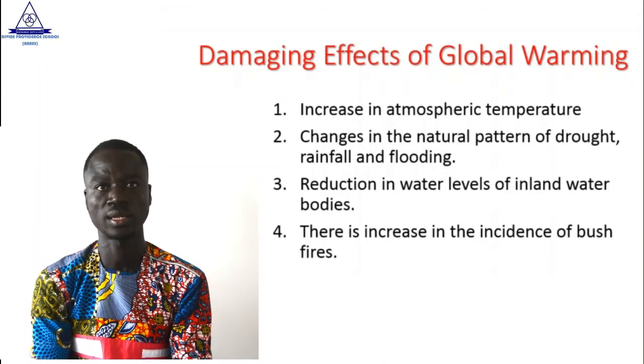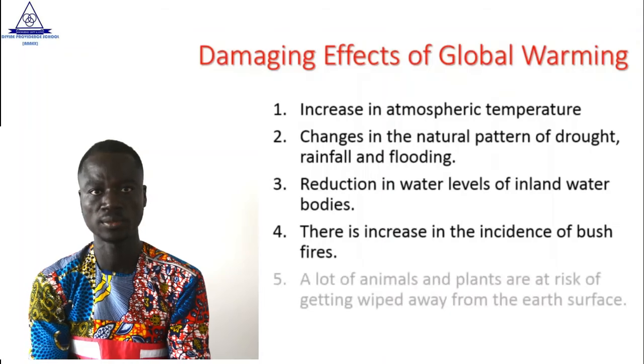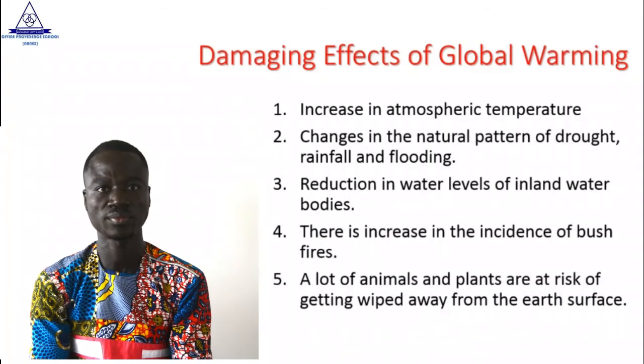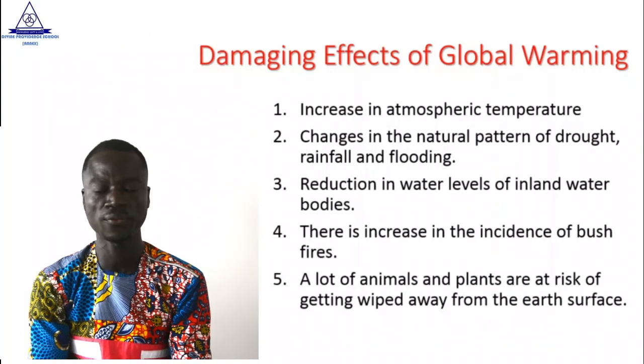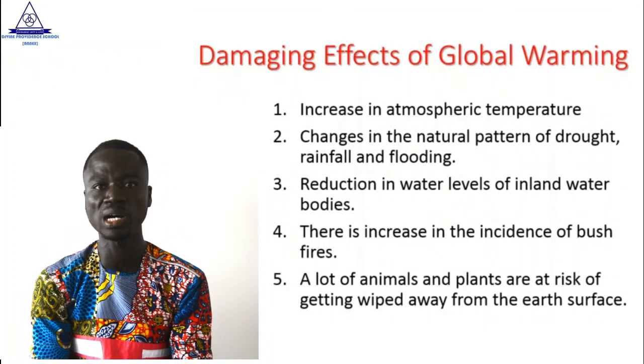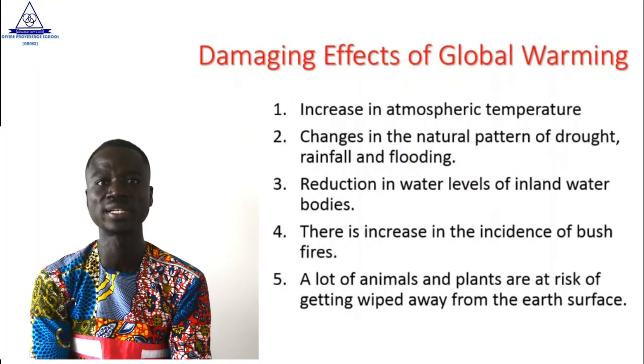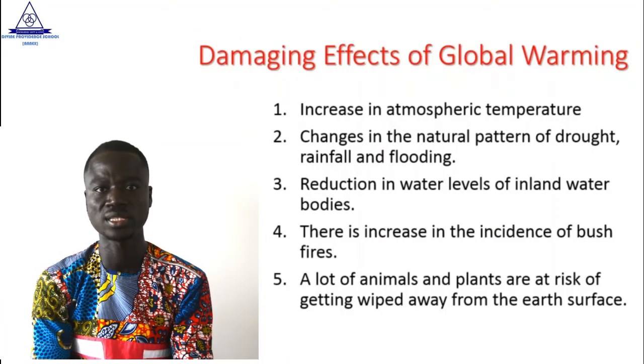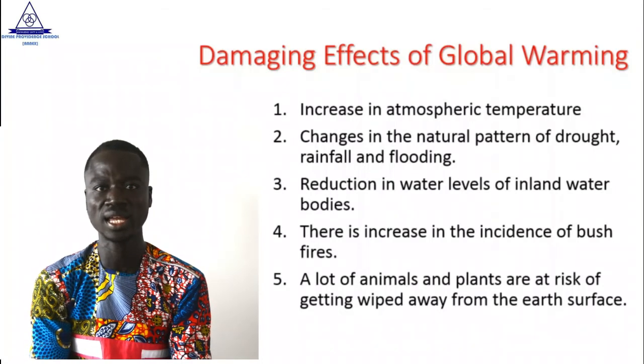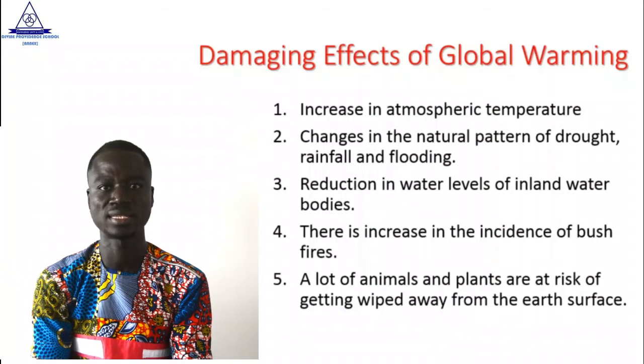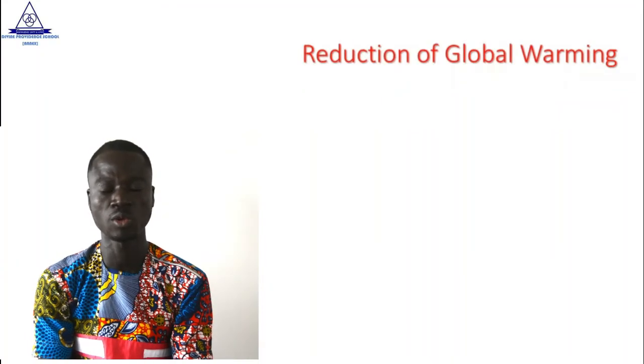So this is caused by global warming. And lastly, the fifth point. A lot of animals and plants are at risk of getting wiped away from the Earth's surface. That is true. When there is a lot of heat, plants, animals as well as human beings cannot survive. Good, I hope you are with me.